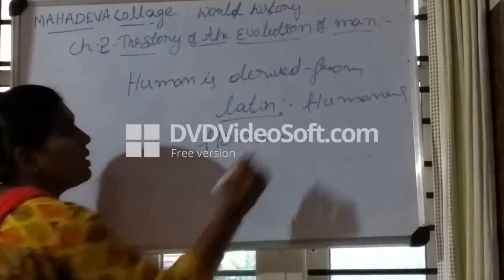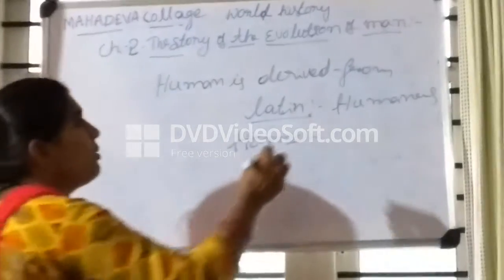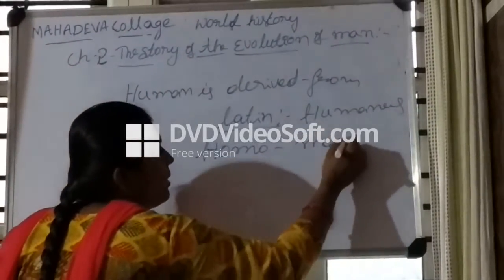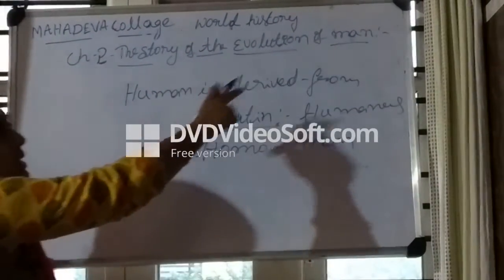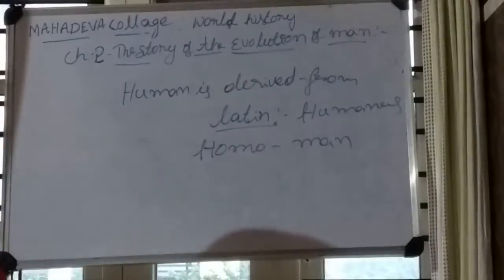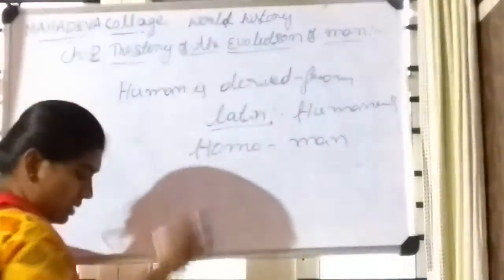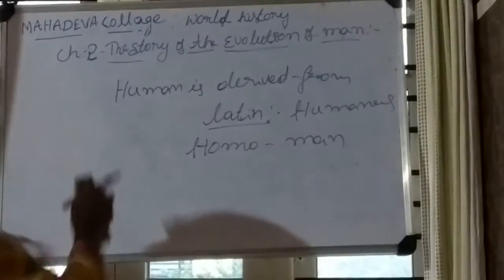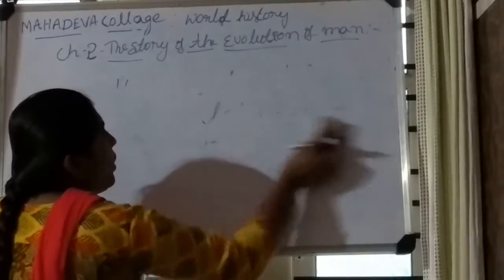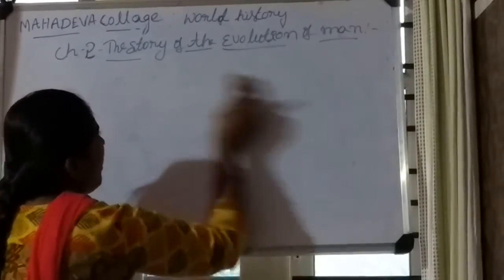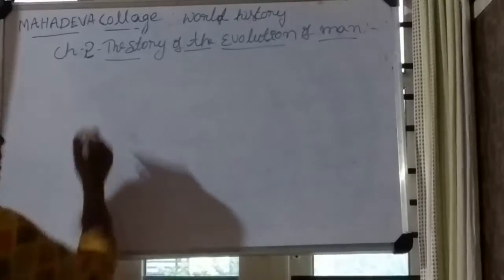One more question: what is the meaning of homo? Homo means man. Next, we go to the second point: origin and evolution of Earth.